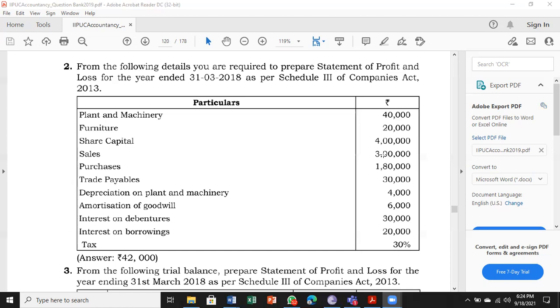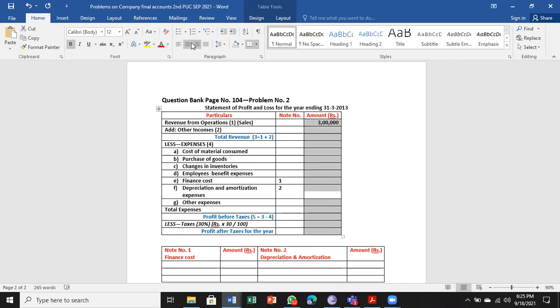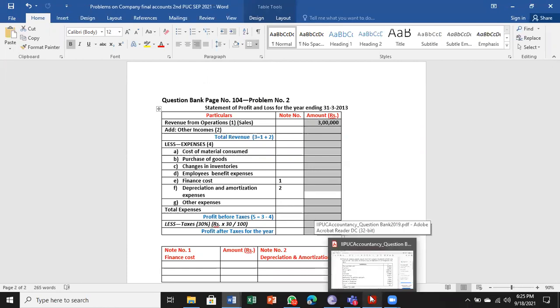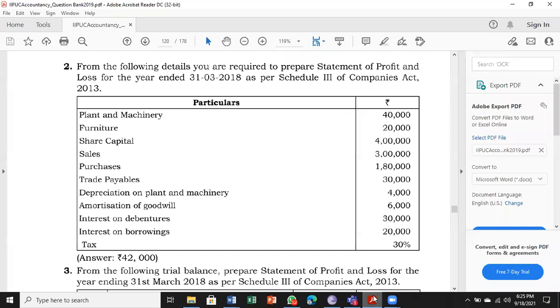We are getting into the sales. Sales is 3 lakhs. Sales is nothing but revenue from operations, 3 lakhs. So only one amount. Revenue from operations is also the same. And operations are nothing but production and sales, buying and selling. That's the same thing. That is how it is, sales only. Next, purchases.